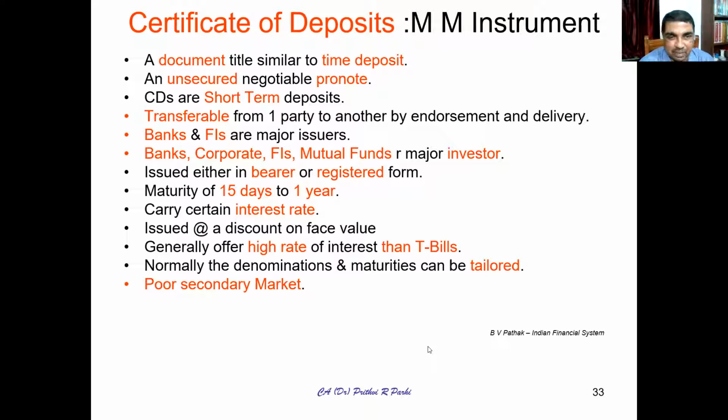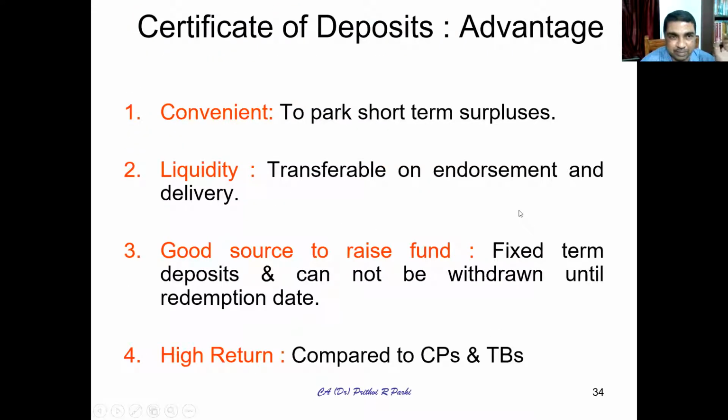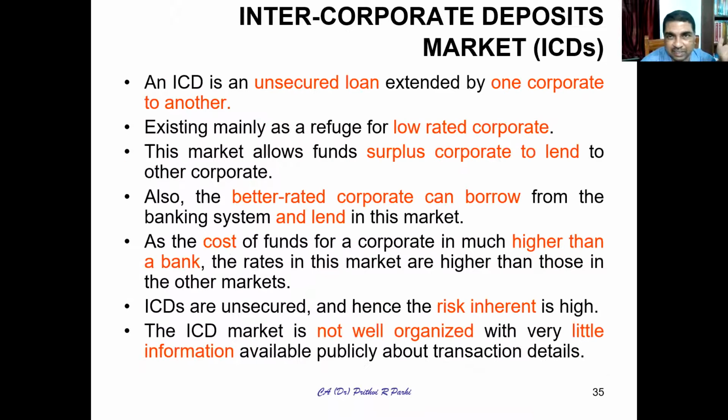Denominations or maturities can be tailored or designed depending upon the requirement. However, it has a poor secondary market. These are the features of the certificate of deposit, which is one more kind of money market instrument. It is convenient. It gives liquid funds and is a good source of raising funds. It gives high return. These are the advantages.